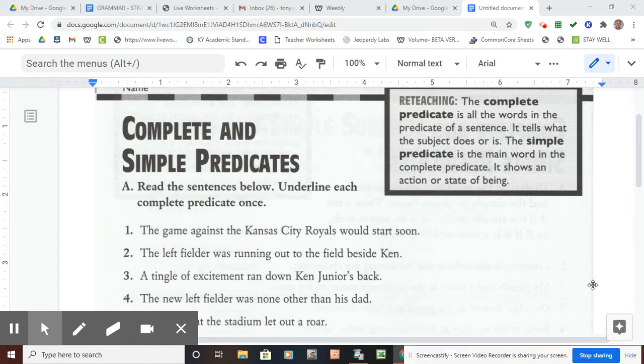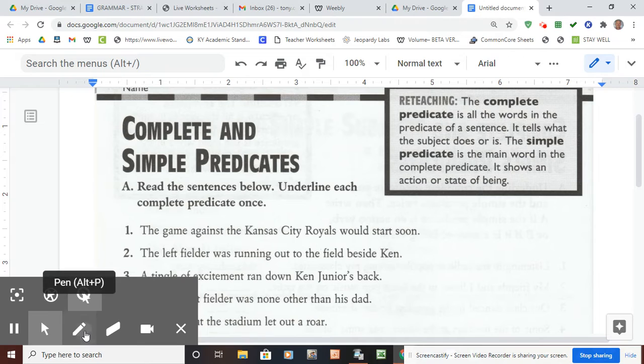And the simple predicate is a part of the complete predicate. The simple predicate is the main word in the complete predicate, the main word. It shows an action or a state of being. Okay, an action like run, or a state of being like is or was. Those are both simple predicates. Okay, let's look at number one.